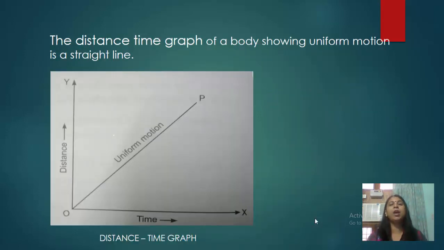Now the distance-time graph of a body showing uniform motion is always a straight line. You can see in this graph, distance is taken along the y-axis and time is taken along the x-axis, and this line OP is showing the uniform motion of a body.